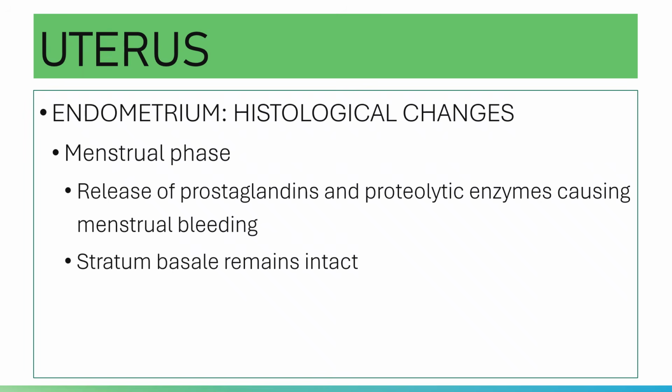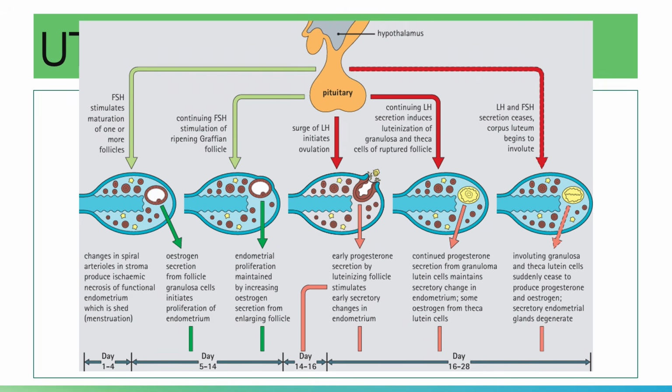Here you have an illustration showing you the phases. On days 1 to 4, there is a change in the spiral arterioles in the stroma, which will produce an ischemic necrosis of the functional endometrium, which is shed off. The necrotic endometrium from the previous cycle will shed off. Then you have days 5 to 14, the proliferative phase.